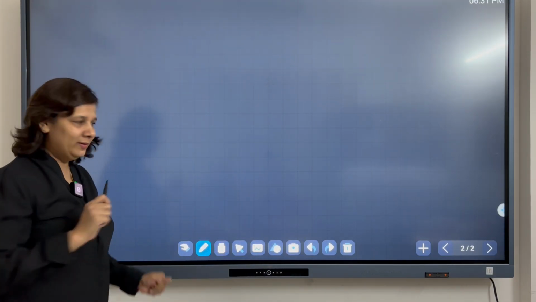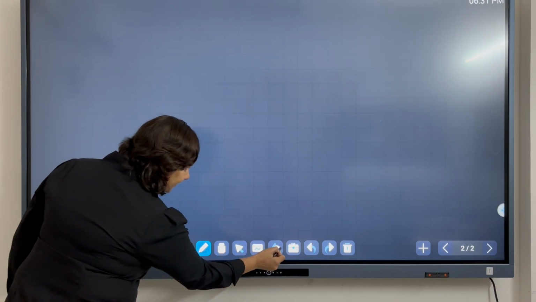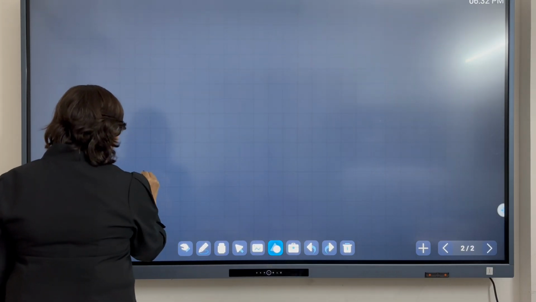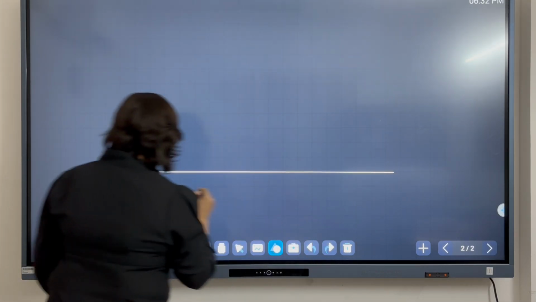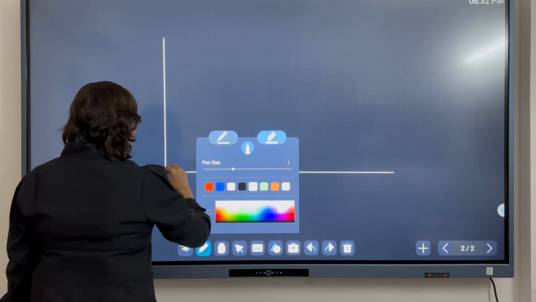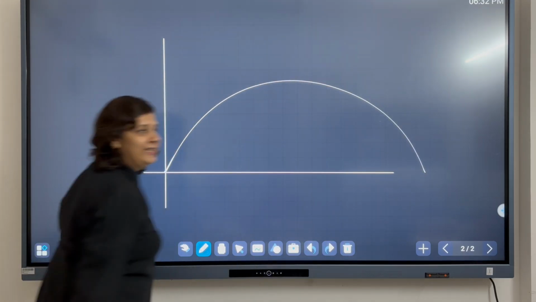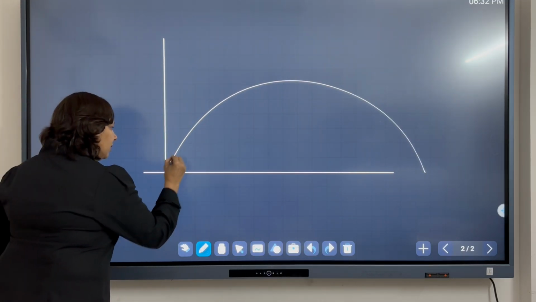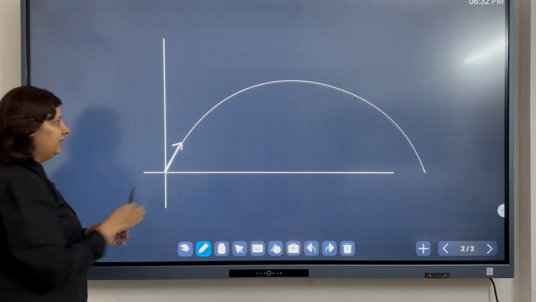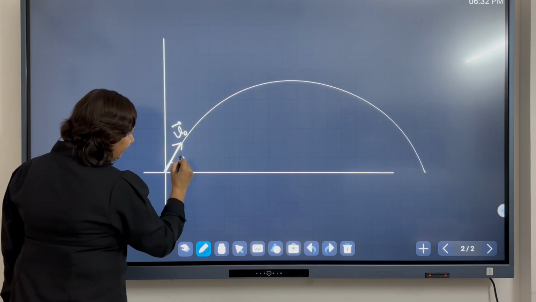So, for example, again let us take a ball thrown at an angle theta. I have thrown it with a certain velocity. Let us take that velocity v naught at an angle theta.